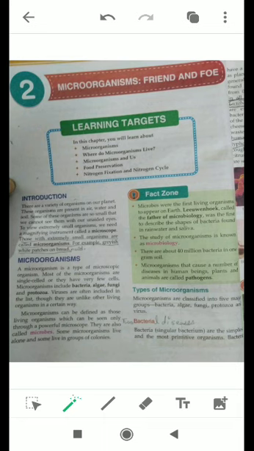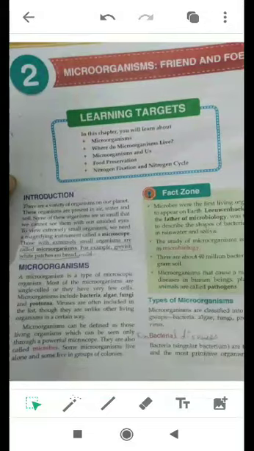Students, microorganisms, as I have already told you, are very, very small, cannot be seen by the naked eyes. You might have seen the bread mold. When the bread goes bad, then on the surface of it, thread-like structures or cotton ball-like structures appear. That is called fungus, or you can say that is also called bread mold, and this bread mold is a type of microorganism.